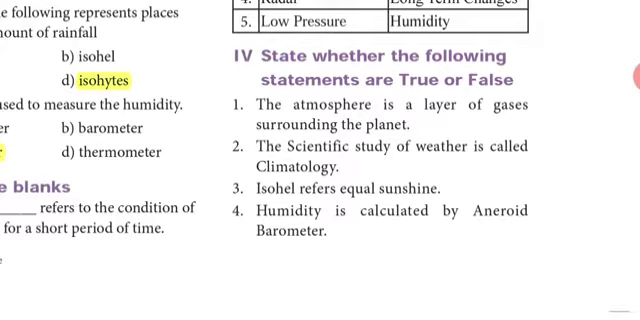Third one, isohel refers to equal sunshine. Of course, that is true. Fourth one, humidity is calculated by aneroid barometer. No, humidity is calculated by hygrometer only. Aneroid barometer, barometer is for pressure. So fourth one is false. So first one is true, second one is false, third one is true, fourth one is false.